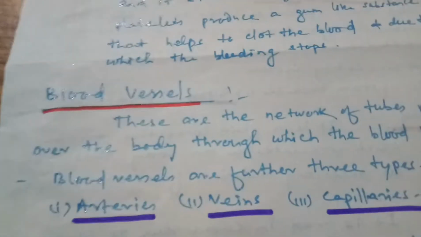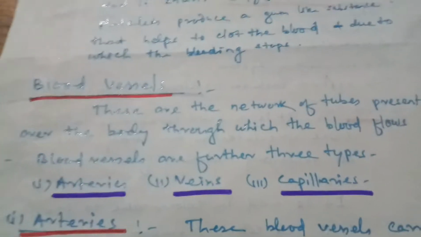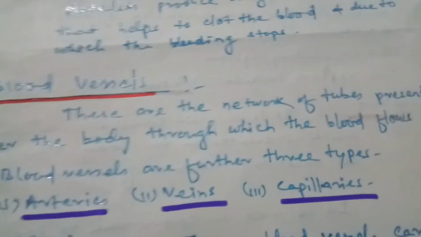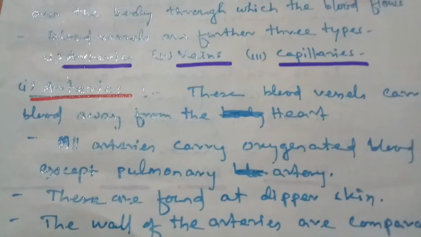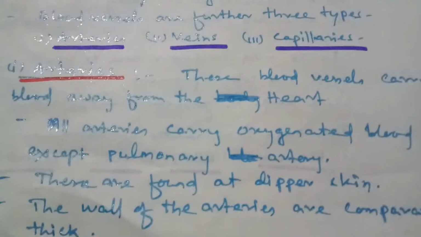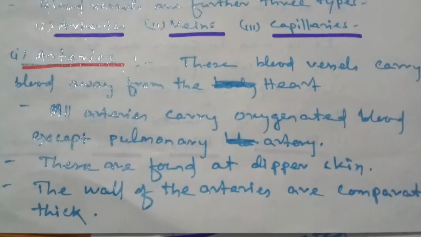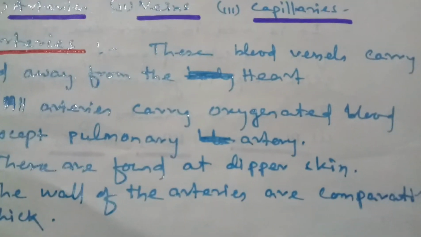Now students, blood vessels. Blood vessels are the network of tubes present all over the body through which the blood flows. The blood vessels are of three types: arteries, veins and capillaries. Arteries are the blood vessels that carry blood away from the heart. Students, all arteries carry oxygenated blood except the pulmonary artery. These are found deeper under the skin and the walls of the arteries are comparatively thick.